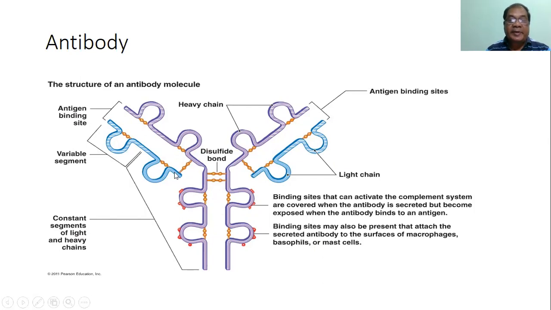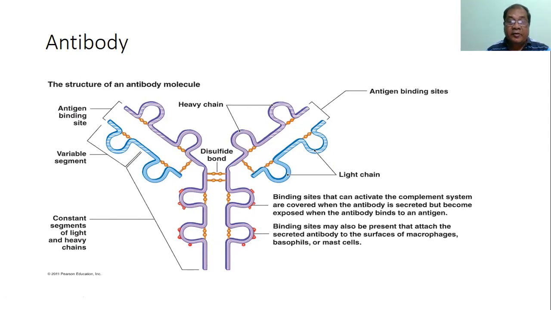The FC fragment of the heavy chain and light chain forms the stem of the Y and a portion of the branch of the Y, and this has binding sites also. The binding site here binds the complement. It is binding sites that can activate the complement system are covered when antibody is secreted, but becomes exposed when the antibody binds to an antigen.